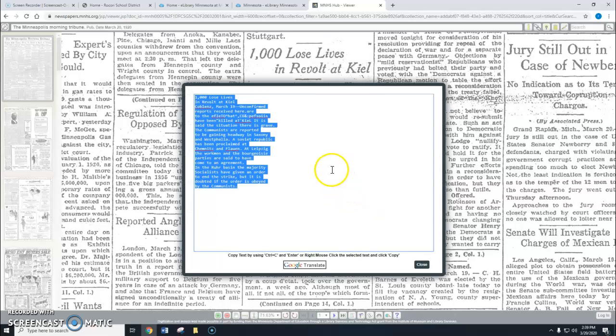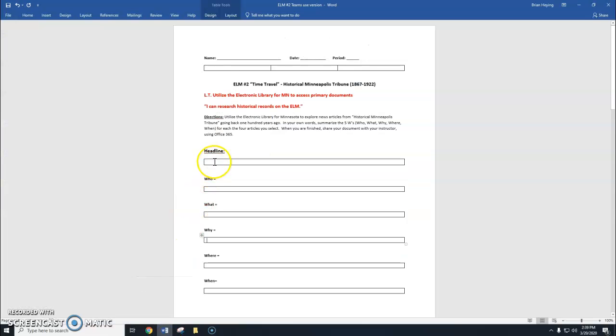Now, you'll notice all of that text has been converted to a more readable font. So I can start reading this now. 1,000 lose lives in revolt at Kiel. That is going to be our headline. So I'll go back to my Word document.